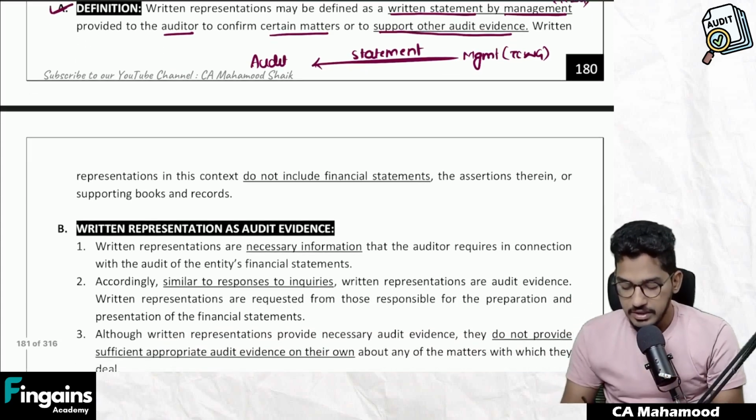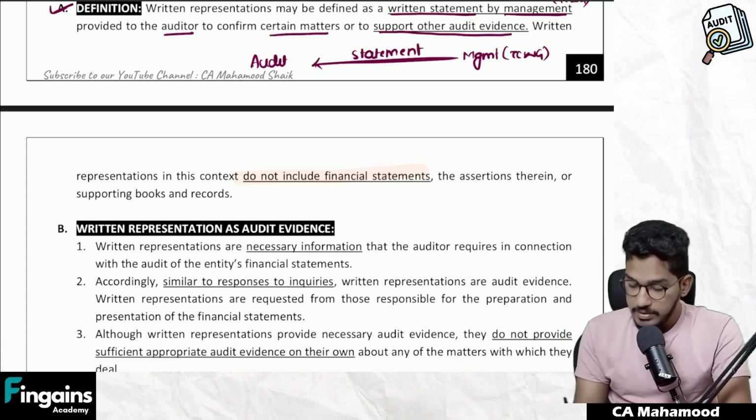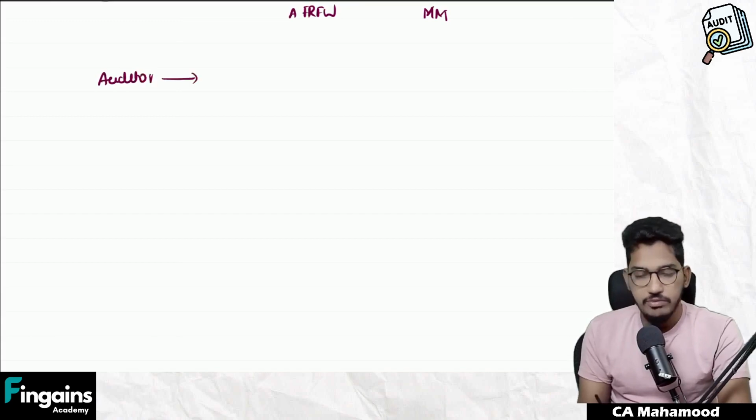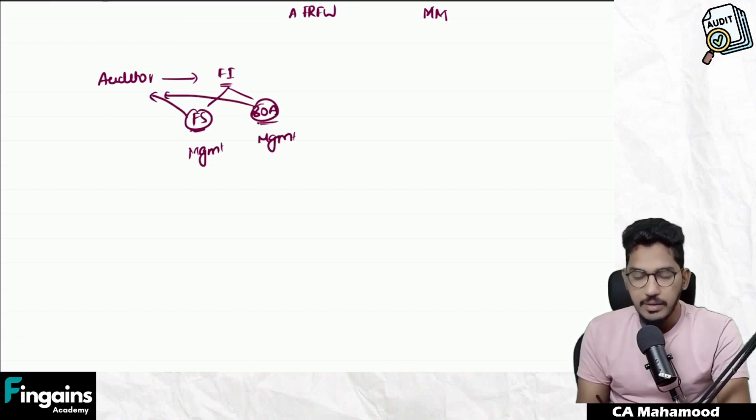And written representation in this context does not include financial statements, the assertions therein, or supporting books and records. See, when I say written representation is a written statement provided by the management to the auditor, you might have thought, sir, as an auditor, what are we supposed to do? As an auditor, our objective is to verify financial information. When I say financial information, what will be included? Financial statements and books of accounts. Who will give financial statements to the auditor? Management. Who will give books of accounts to the auditor? Management. See, financial statements or books of accounts, these are also given to the auditor by the management.